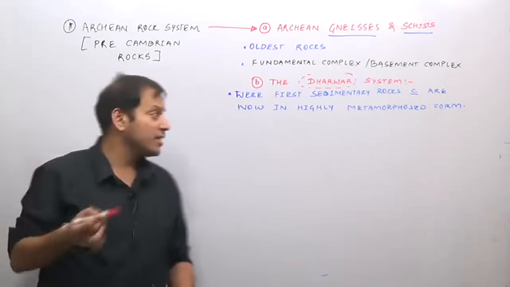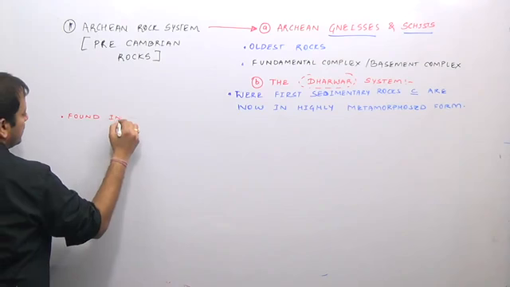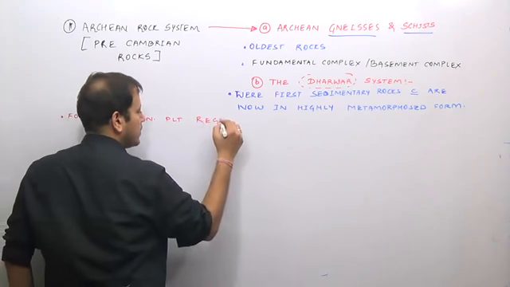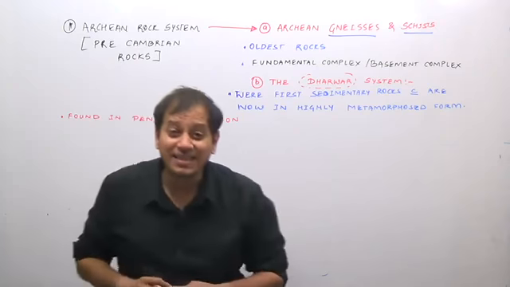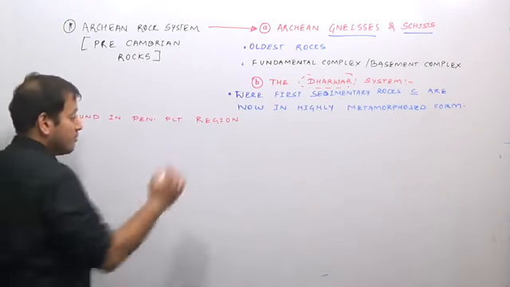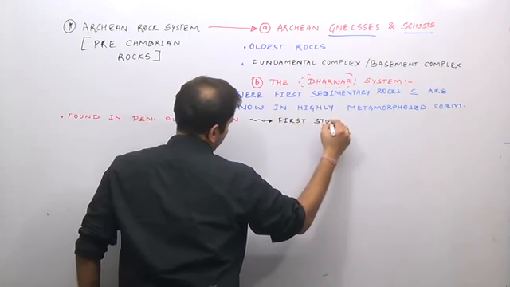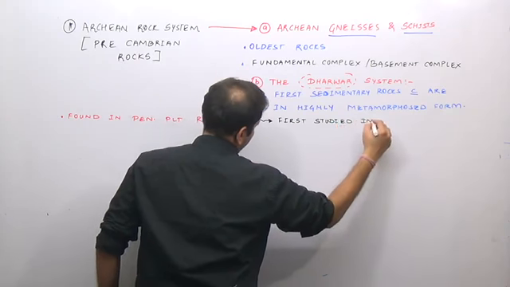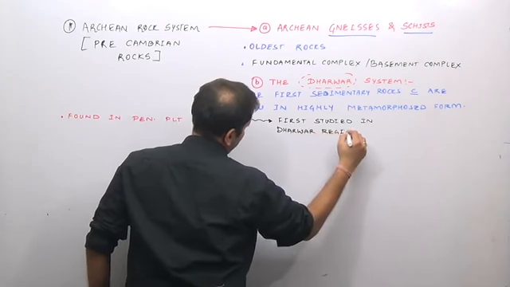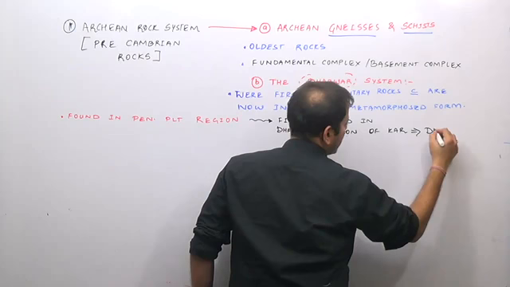They are found in the peninsular plateau region, but because they were first studied in the Dharwar district of Karnataka, they are known in India as the Dharwar system.